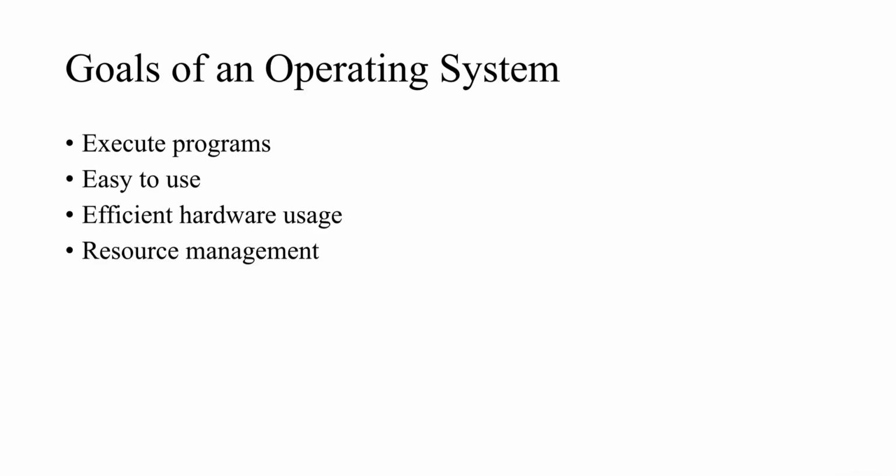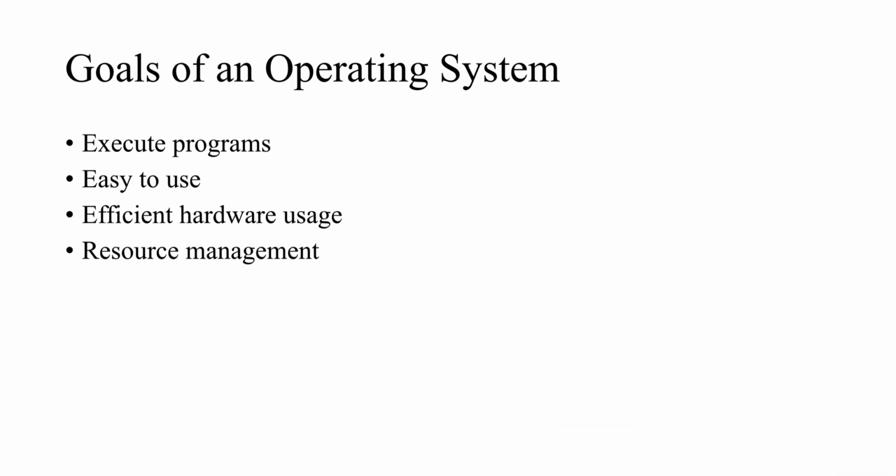So going forward, let us understand what the goals of an operating system are. Talking about goals, we have 4 simple goals: execute programs, easy to use, efficient hardware usage, and resource management. Simple thing, let's go one after the other.